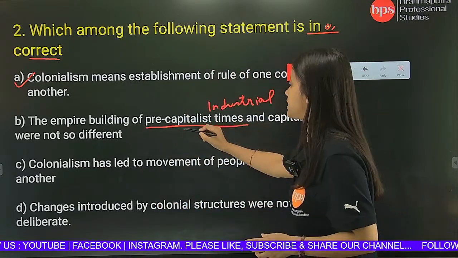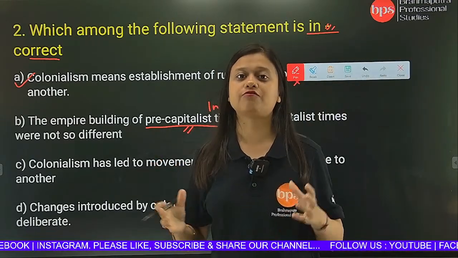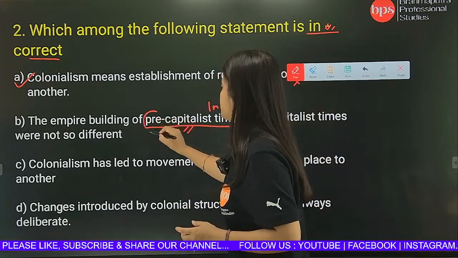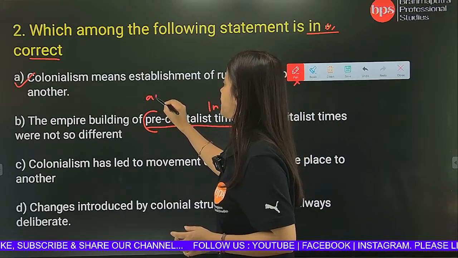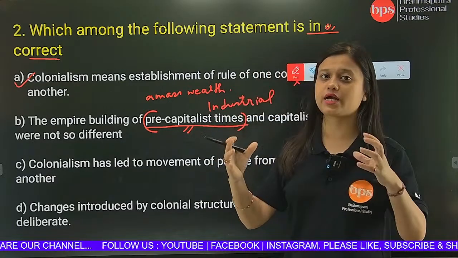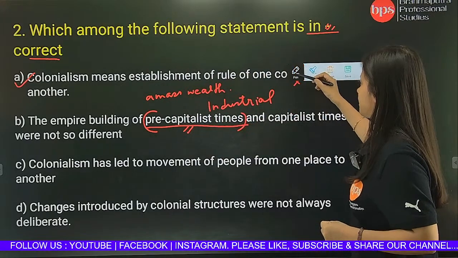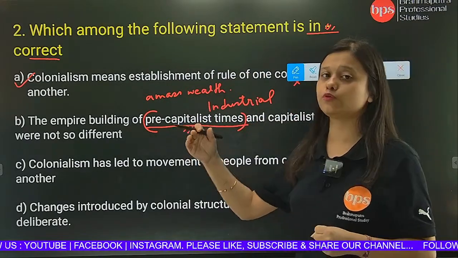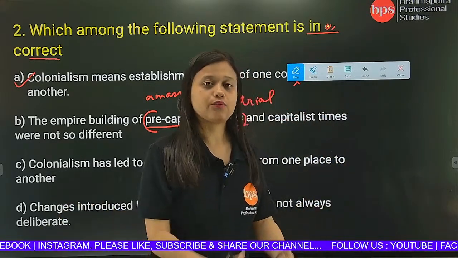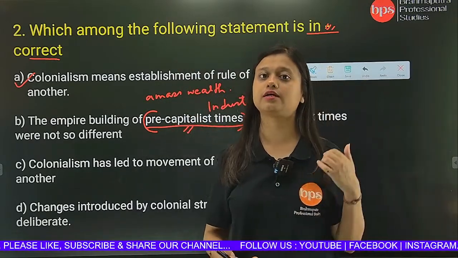But in pre-capitalist times, their motive was not forever profit making. Their motive was just amassing wealth. They had to capture as much wealth as they could. So in the earlier days when there were kings and queens, the king used to go to another kingdom, raid the kingdom and carry whatever treasures he could find. He was not going to meddle with their political or economic structure.